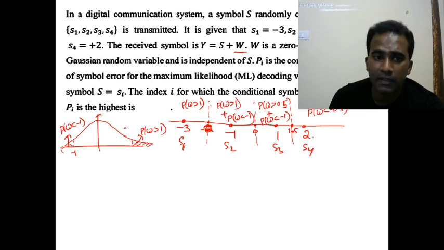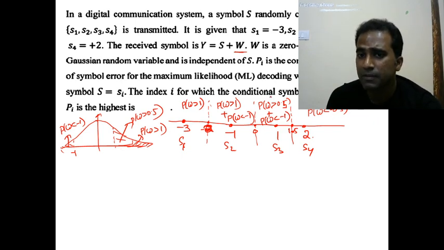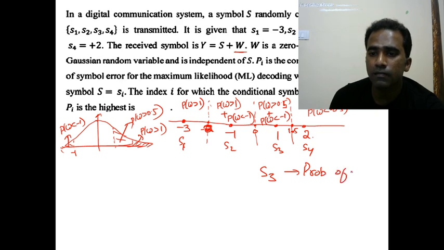And what is P of W greater than 0.5? It will be all this area. P of W greater than 0.5 plus P of W less than -1, this area plus this area, will be the highest area. So among all these probabilities of error, this will be the highest. That's why when you transmit the symbol with index 3, S3, the probability of error is highest.